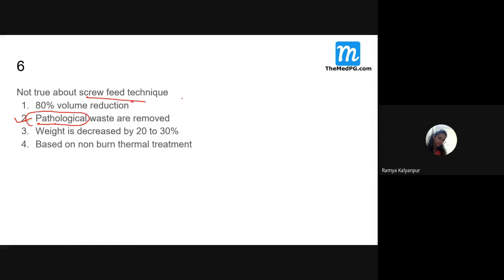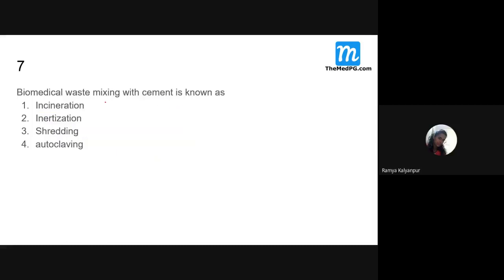Next, biomedical waste mixing with cement is known as. It is very easy for you. When we mix the waste with the cement, it is called as what? Inertization. When we burn and we get ashes, it is incineration.